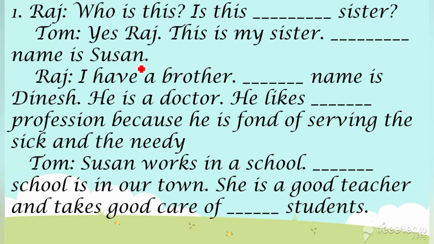Already when I was starting with the first exercise I told you, right? Raj, who is this? Is this dash sister? So Raj is asking Tom, who is this? Is this dash sister? And Tom is saying, yes Raj, this is my sister. So someone is there now, that is the sister of Tom, right? So Raj is asking Tom, is this, what will come there? Your sister, right?